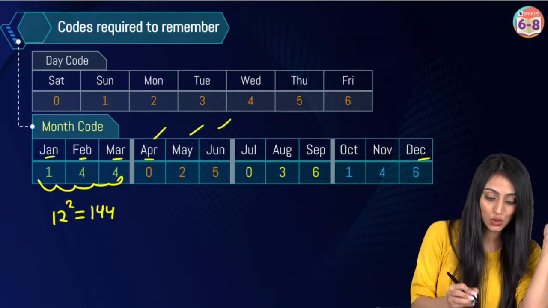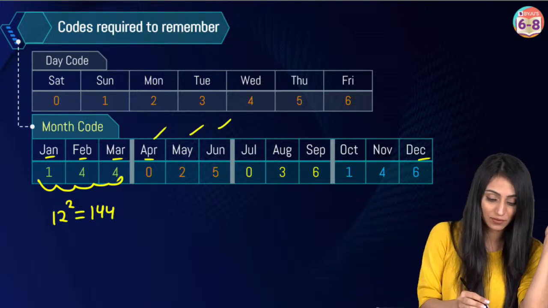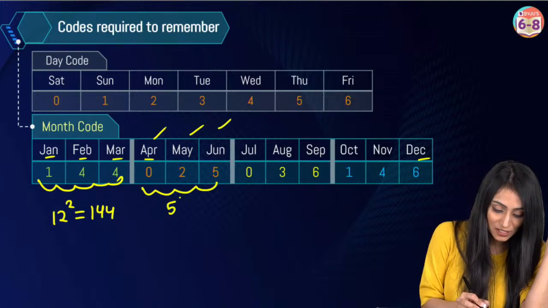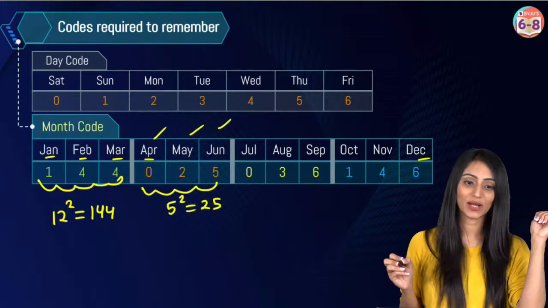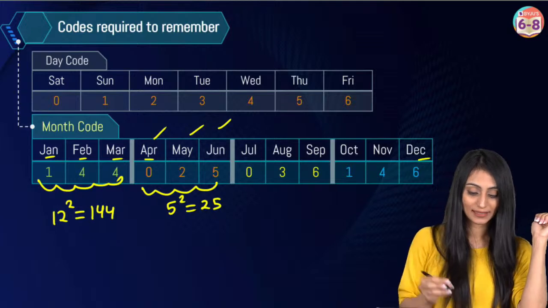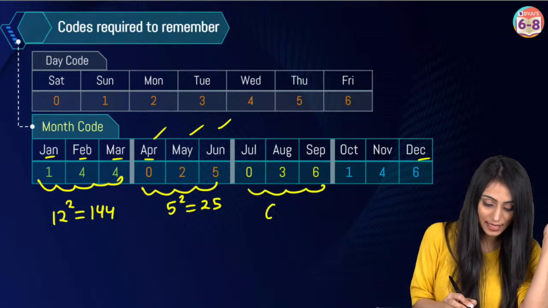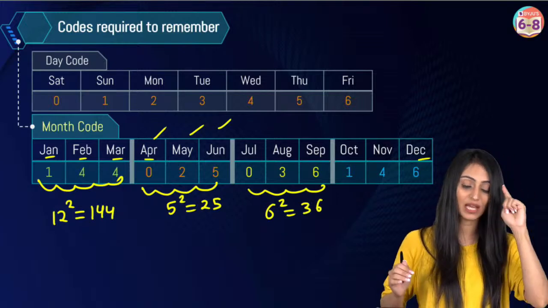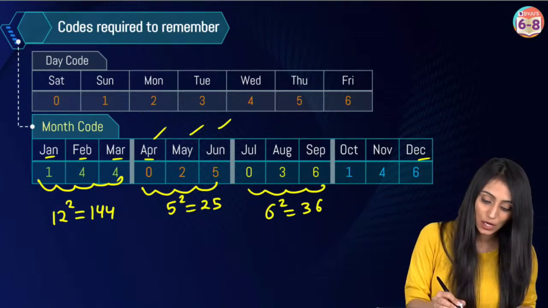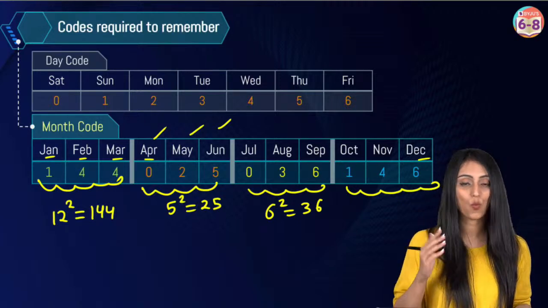Then April, May, June. We have 25, right? So this is nothing but 5 square. All right, then we have July, August, September. This is 36. That's basically 6 square. So we have 12 square, 5 square, 6 square. Now for this, you need to remember this as it is, 146.